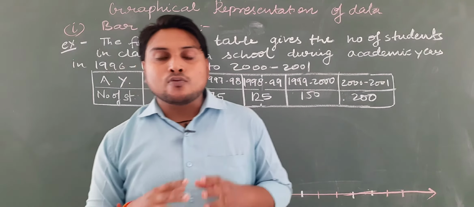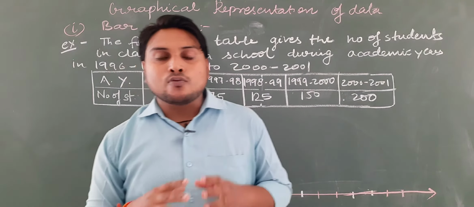And how we will represent data in a bar graph. Here I have taken an example. The following table gives the number of students in class 9th in a school during the academic years 1996-97 to 2000-2001.